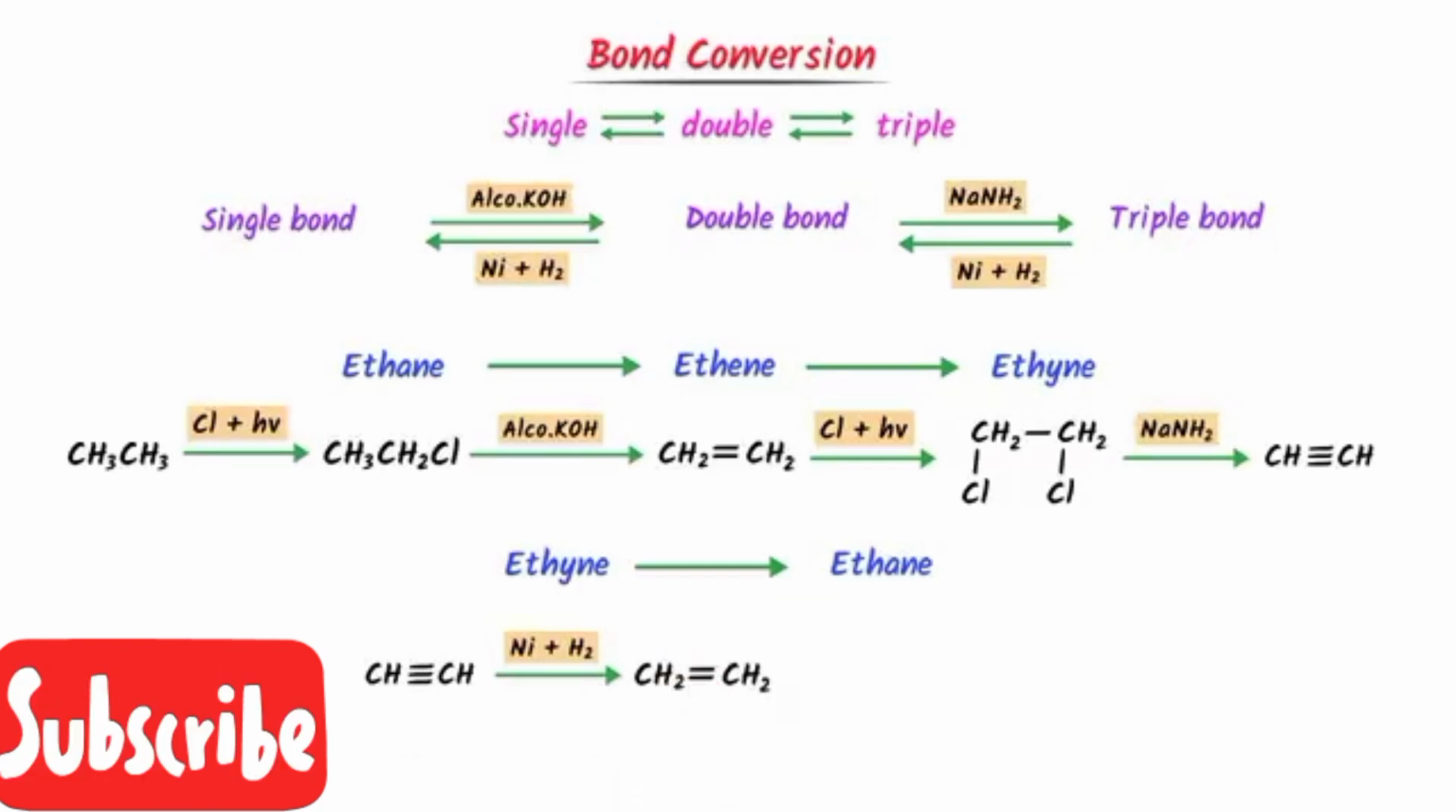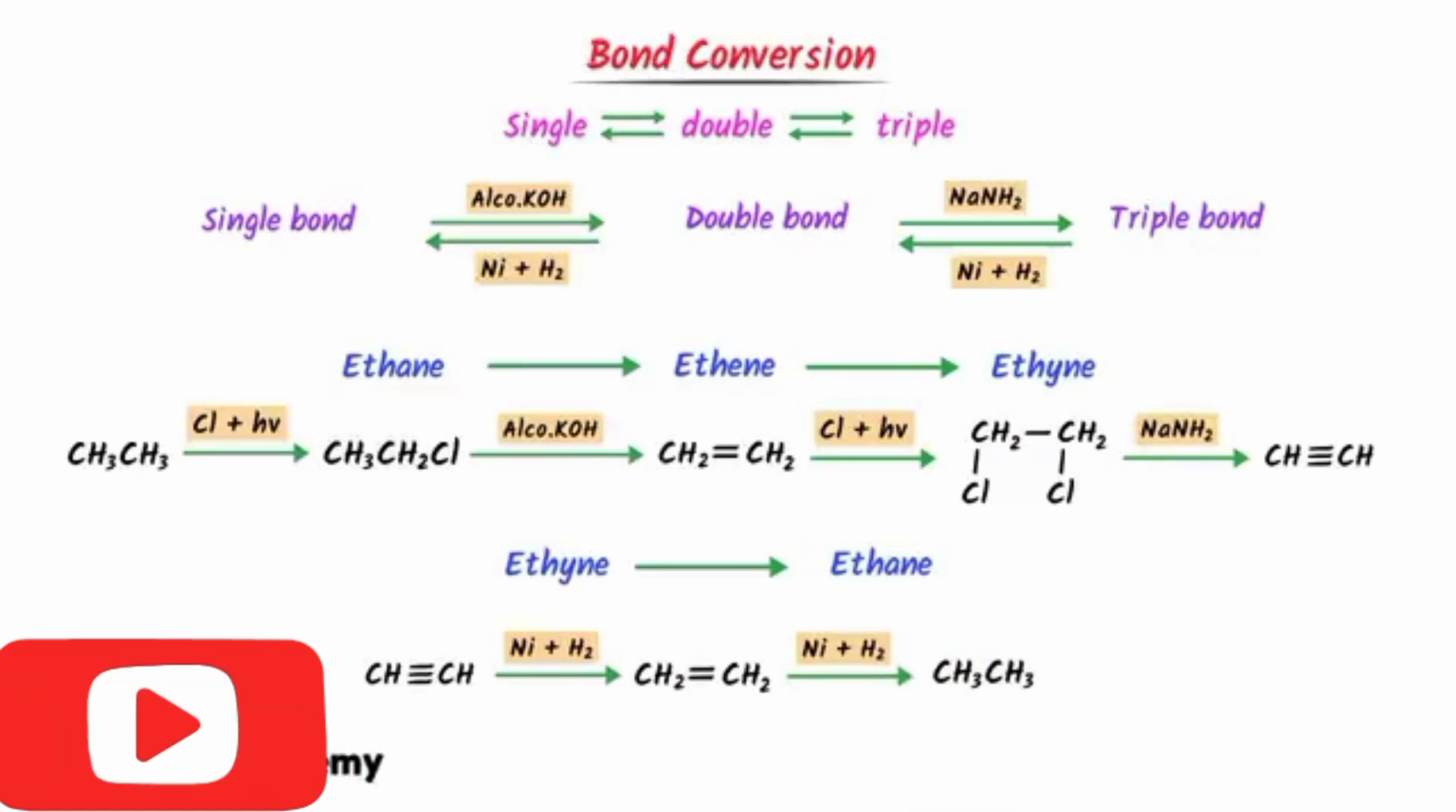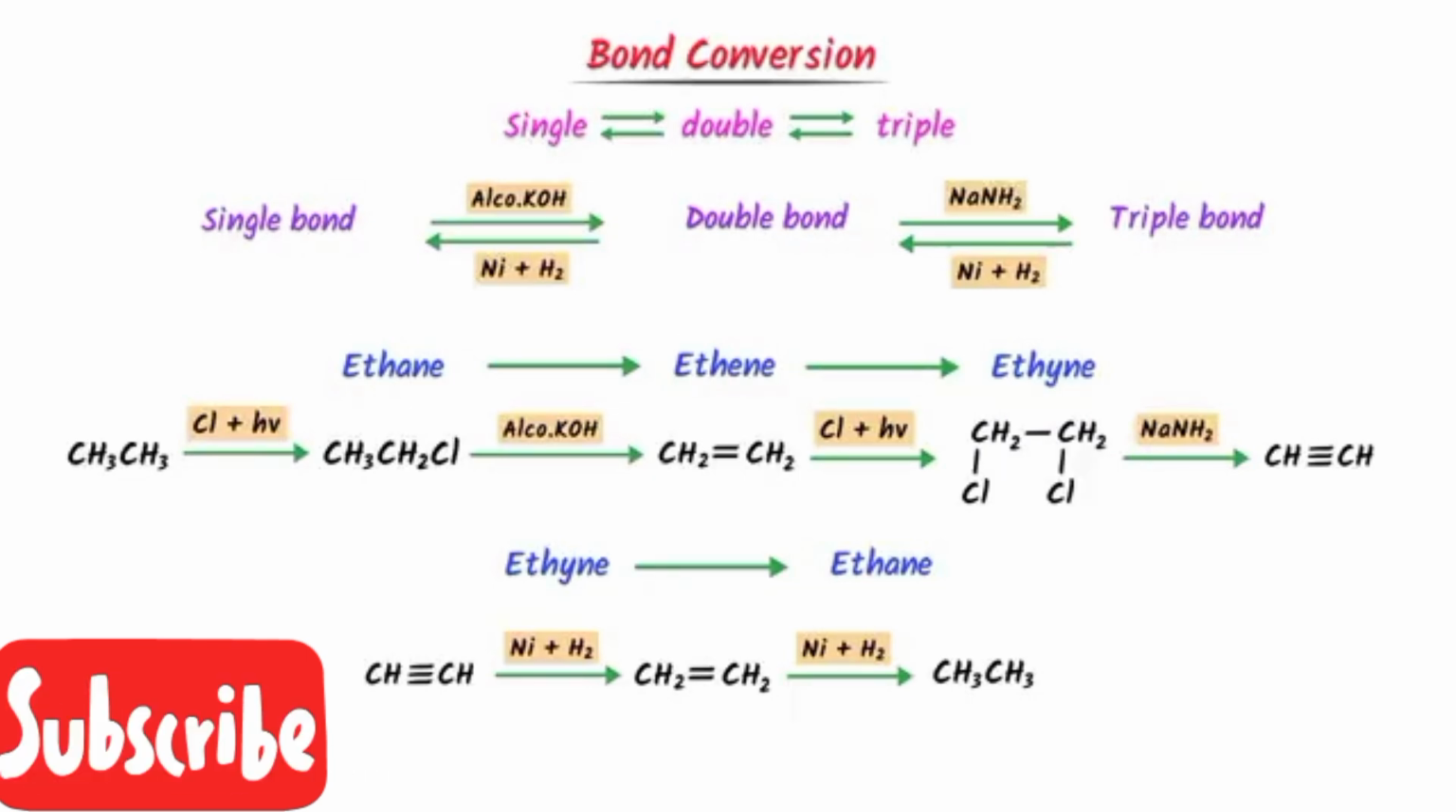I write ethyne here, and by adding nickel and hydrogen, I get CH2 double bond CH2. Again I add nickel and hydrogen. I get ethane. Therefore, using these simple conversions, we can easily do single bond, triple bond conversion.